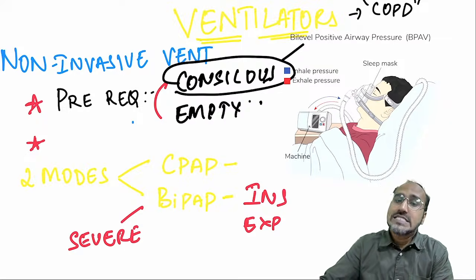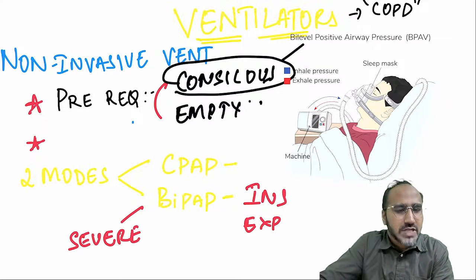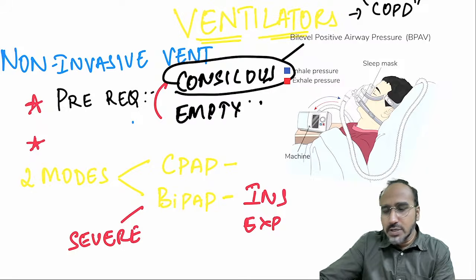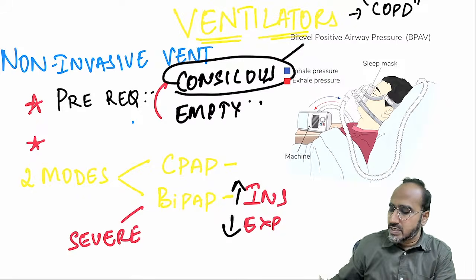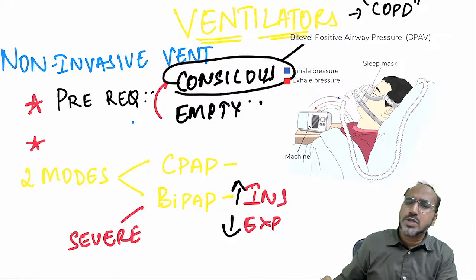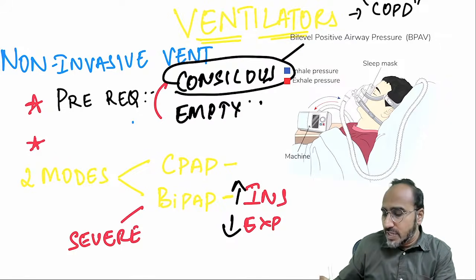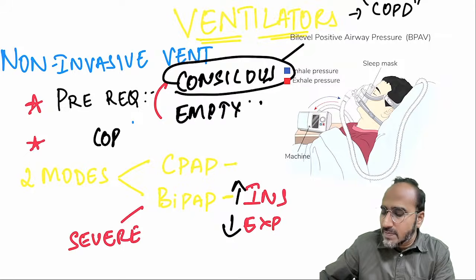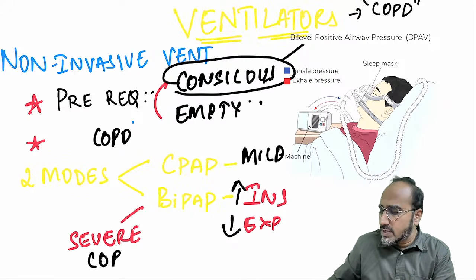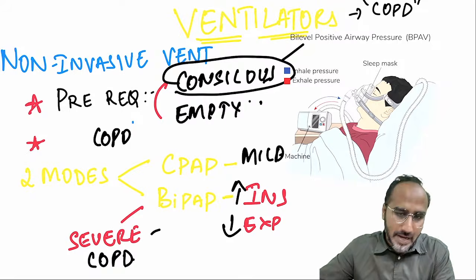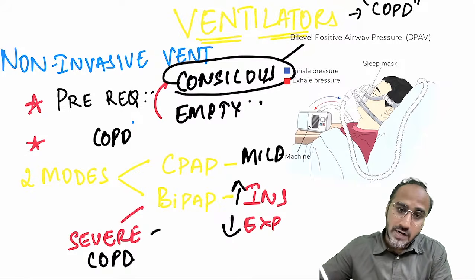There are two modes, CPAP and BiPAP. CPAP is continuous positive airway pressure. BiPAP usually uses two pressures, a higher inspiratory and a lower expiratory pressure. Usually these two modes of ventilation are used for COPD cases. If the patient has mild COPD, you can go for CPAP. But if severe COPD is there, you go for BiPAP. Okay, so that's regarding non-invasive ventilation.